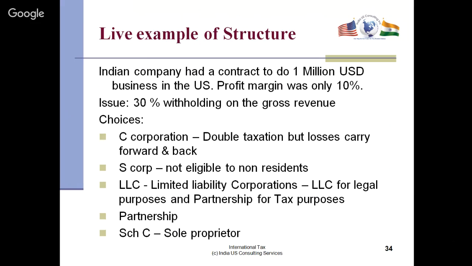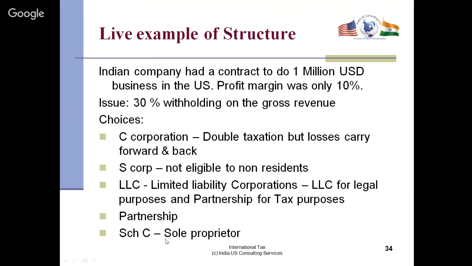So what we did is we structured it differently. We set up an S corp, and I'll give you the solution in 1 minute. But there were choices. C corp, you have double tax, but you can carry losses back and forth. S corp, you're not eligible if you're not a resident of the United States, and that person was not a resident. Limited liability corporation, it's limited for legal purposes, but partnership for tax purposes. So then you have partnership, and finally you have sole proprietor. So none of these choices were really applicable here. It was torn between a C and an LLC and a partnership. So those are the three practical solutions.